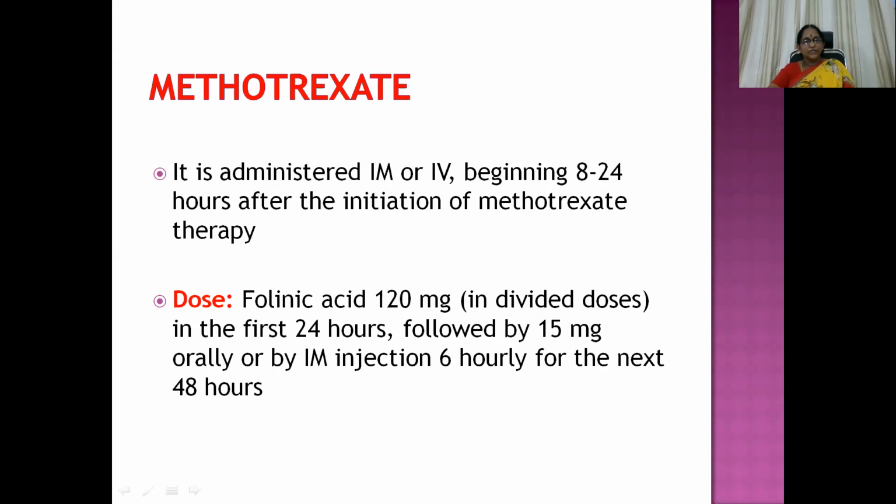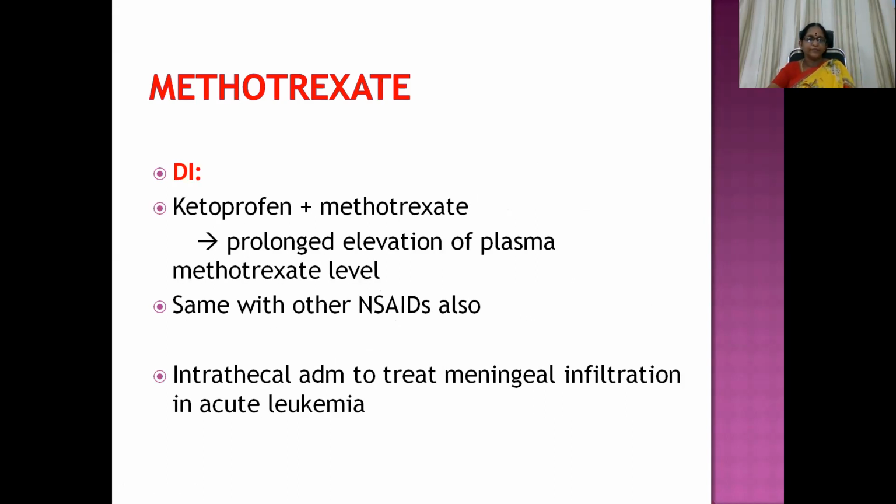It is administered IM or IV beginning 8 to 24 hours after the initiation of methotrexate therapy. This is a very, very important question, that is, methotrexate toxicity management. You can get even a 4 marks question also. So folinic acid 120 mg in divided doses in the first 24 hours, followed by 15 mg orally or by IM injection 6th hourly for the next 48 hours.